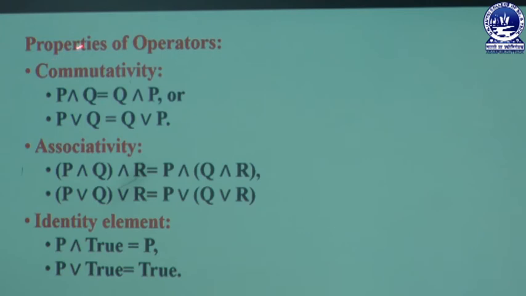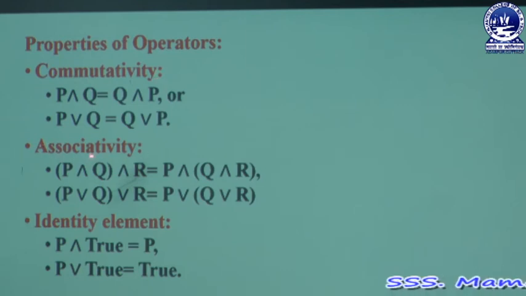Then next, properties of operators. The first property is commutative. Now look at here, this operator is the AND operator. That means P and Q equals Q and P. When P and Q equals Q and P, it satisfies the commutative property. Similarly, here the OR operator also satisfies the commutative property.